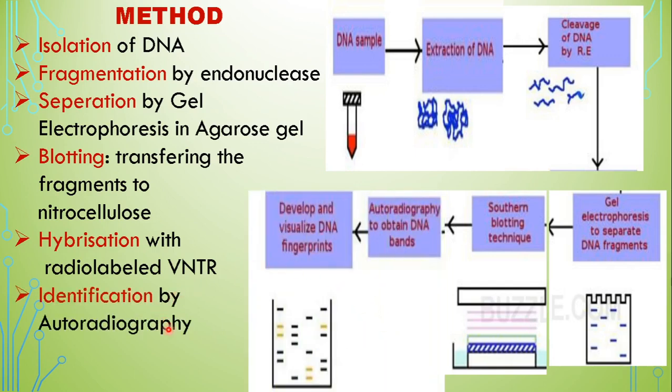Finally, identification with autoradiography. They are subjected to radiation because they have already been radio-labeled. When we subject them to radiation, we will be able to detect the DNA, the bases, and especially the length of each of the fragments. And what are these fragments? These are the repeated units. You have to always remember that, because when we fragmented, care was taken that the repeated units are fragmented.